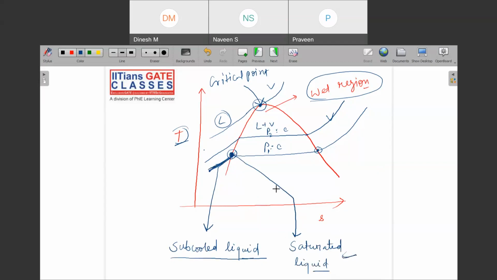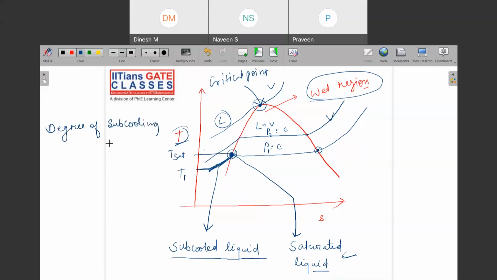Then let me say this is your temperature T1 and this is your temperature T saturation. Then there is one term defined, which is called degree of subcooling.